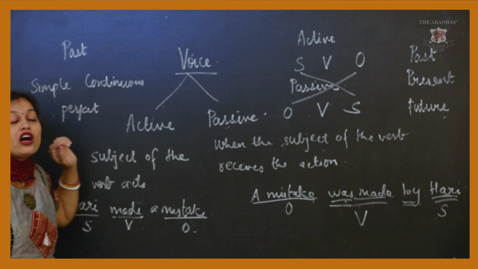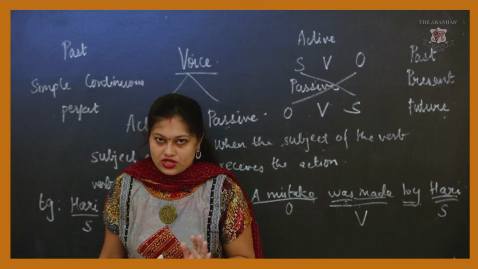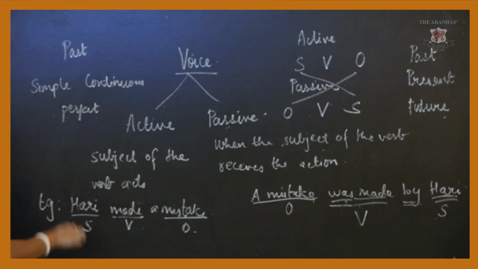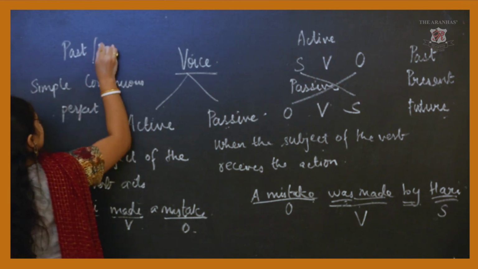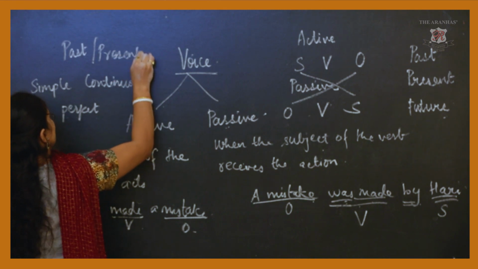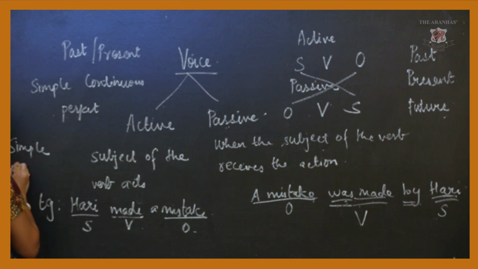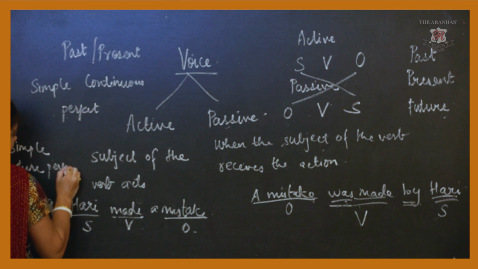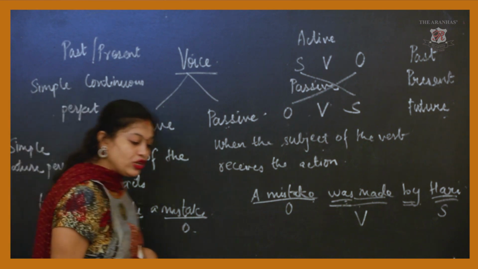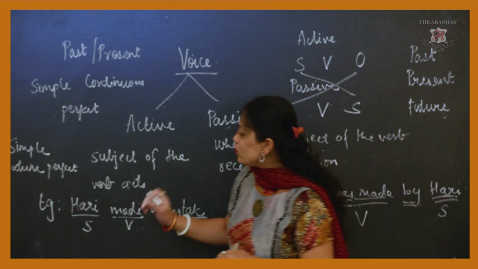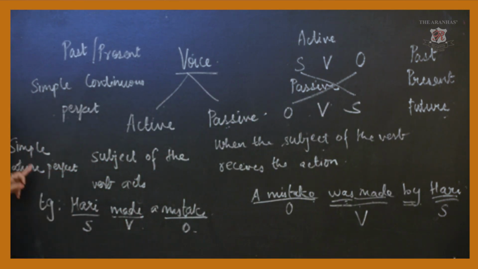It is not possible. The same applies in present tense. In future tense, simple future tense can be changed and future perfect can be changed. Even future continuous cannot be changed. So in future tense, only simple future and future perfect can be changed to passive voice.